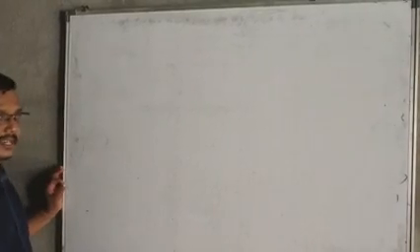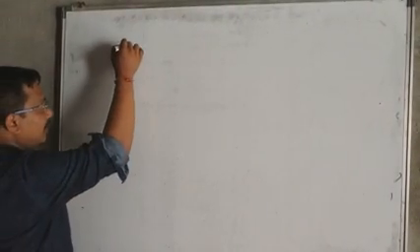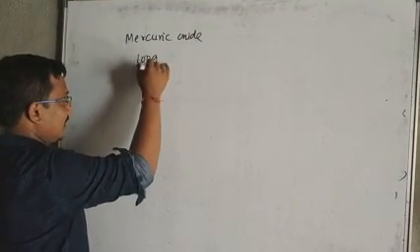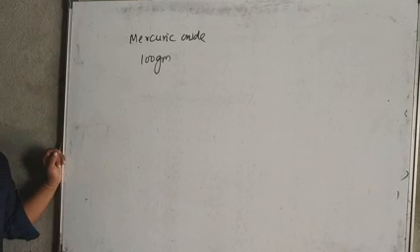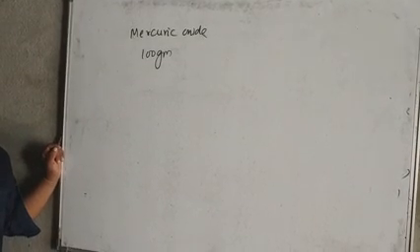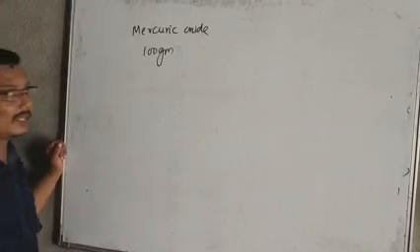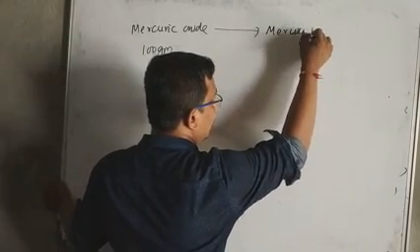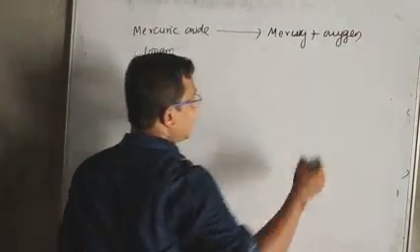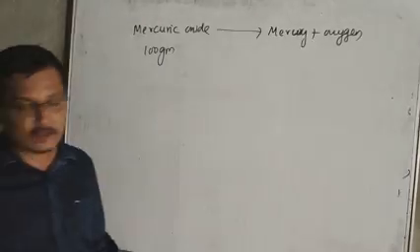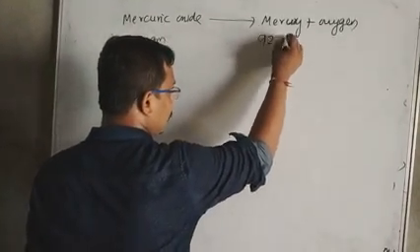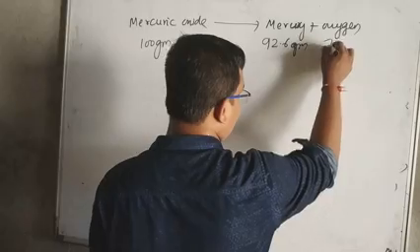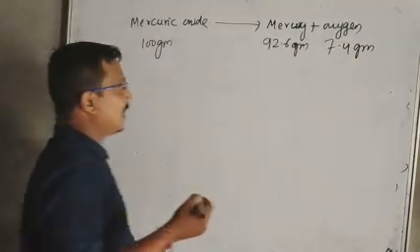Suppose we take an experimental data: 100 grams of mercuric oxide. Experimentally, it is seen that when 100 grams of mercuric oxide is subjected to heating, it gives mercury and oxygen. The amount of mercury is 92.6 gram and the amount of oxygen is 7.4 gram. This is the experimental data.